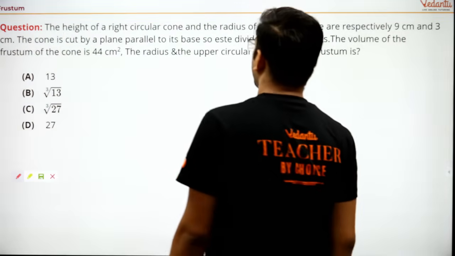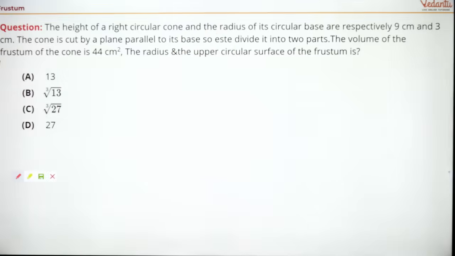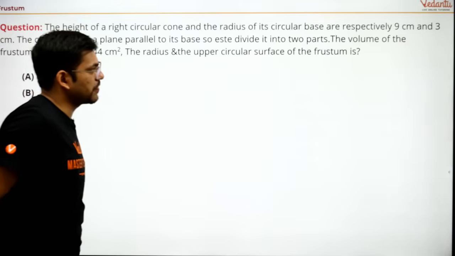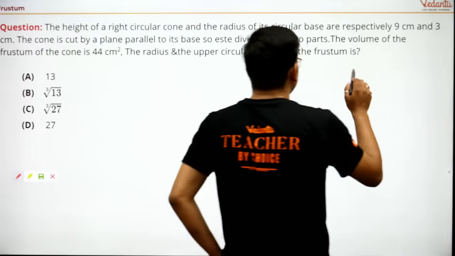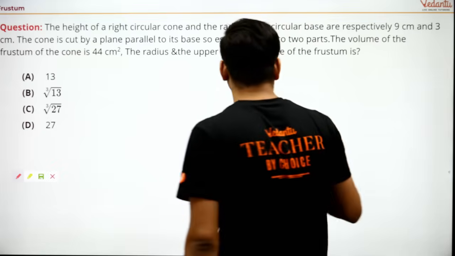Come on, the height of a right circular cone and the radius. I'll just read it for you. The height of a right circular cone and the radius of its circular base are respectively 9 cm and 3 cm. The cone is cut by a plane parallel to its base so that it divides it into two parts. The volume of the frustum of the cone is 44 cm square. The radius of the upper circular surface of the frustum is. Now let's see whatever it is asking.